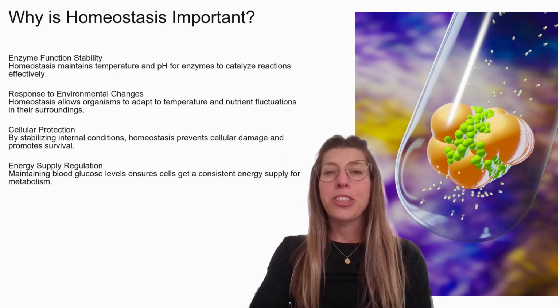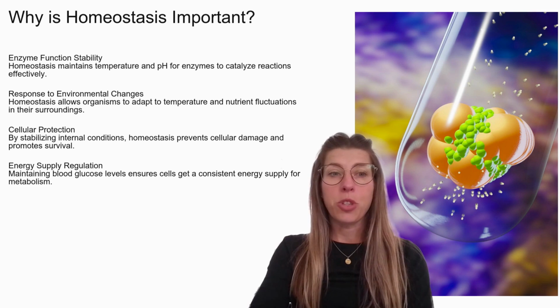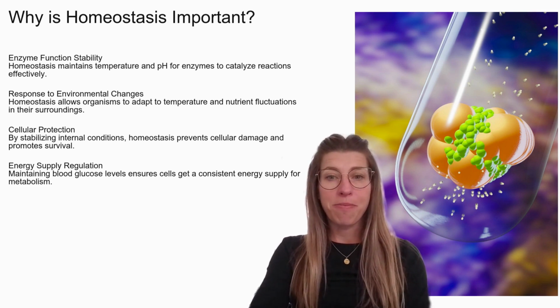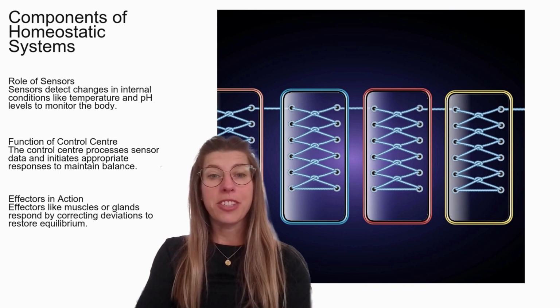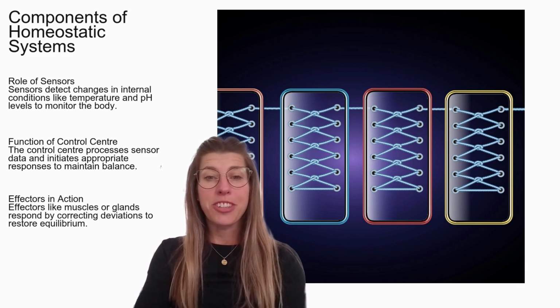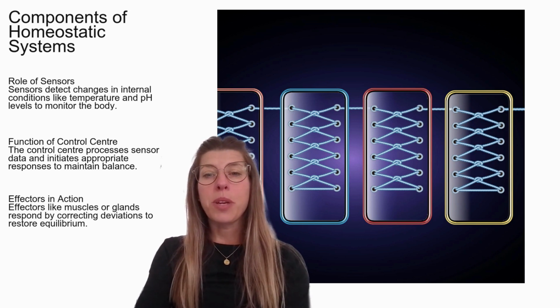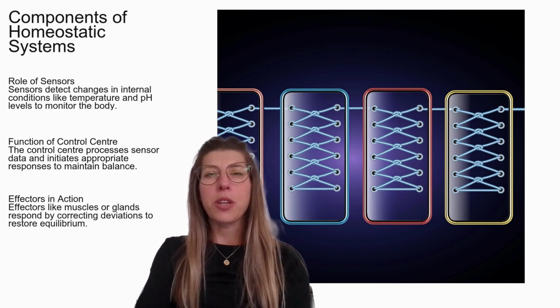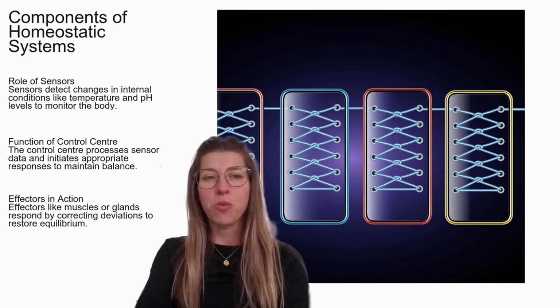Lastly, homeostasis plays an important role in energy supply regulation. Maintaining blood glucose levels ensures cells get a consistent energy supply for metabolism. The homeostatic system in our bodies is composed of sensors that are constantly providing feedback. Sensors detect changes in internal conditions like temperature and pH levels to monitor the body. The control center processes sensor data and initiates appropriate responses to maintain balance. Effectors like muscles or glands respond by correcting deviations to restore equilibrium.